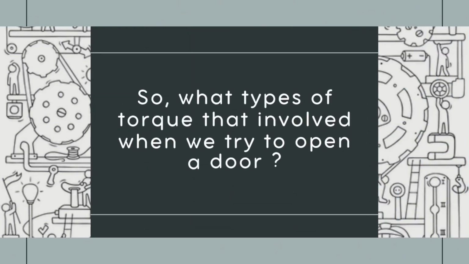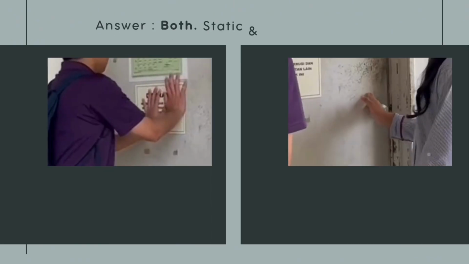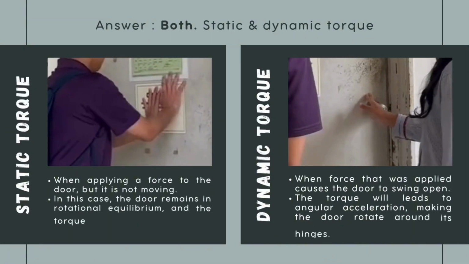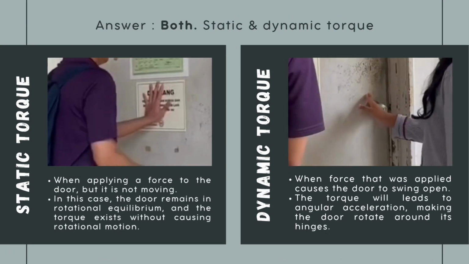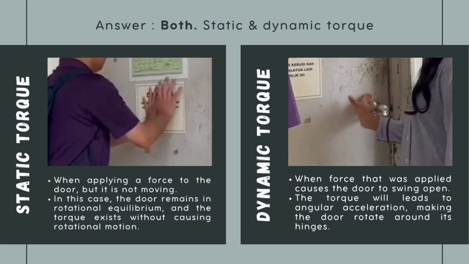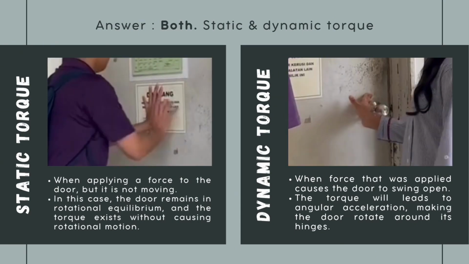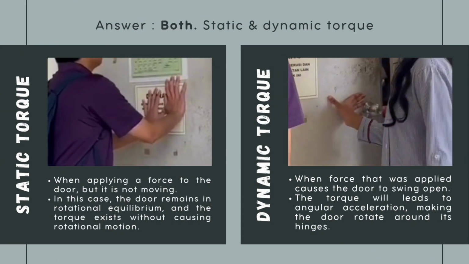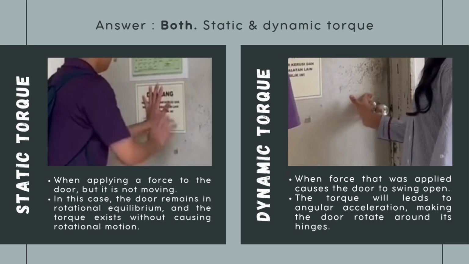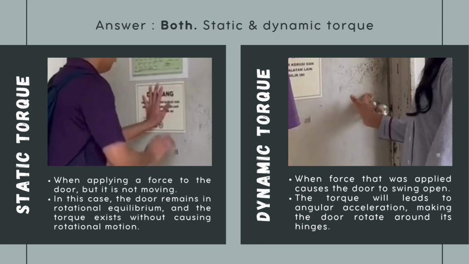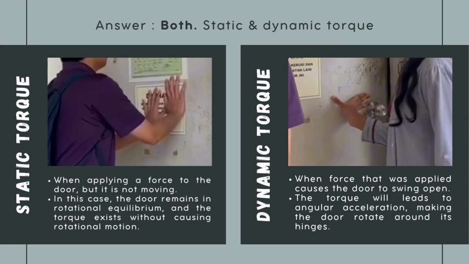So, what types of torque are involved when we try to open a door? The answer is both static and dynamic torque. For static torque, when applying a force to the door but it is not moving, in this case the door remains in rotational equilibrium and the torque exists without causing rotational motion. And for dynamic torque, when the force that was applied causes the door to swing open, the torque will lead to angular acceleration, making the door rotate around its hinges.